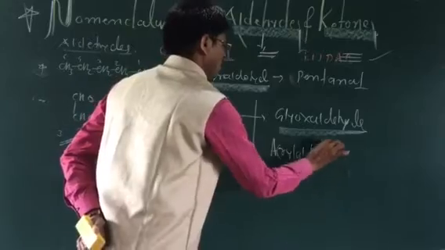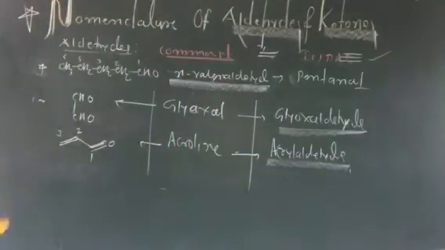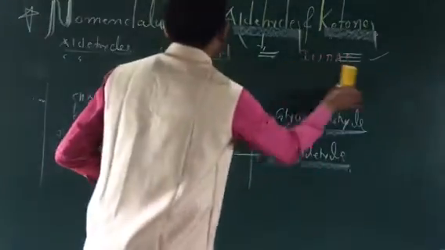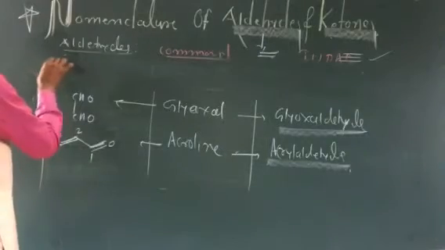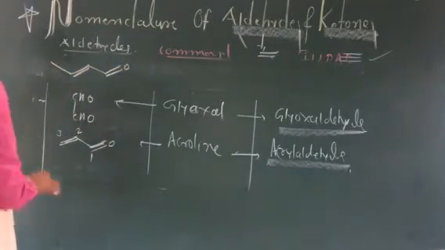Acrylaldehyde. This is the common name of the compound, acrylaldehyde. Another type of example we'll take: this one has a carbon atom with a double bond, C double bond O. So what is the name of this type of compound?